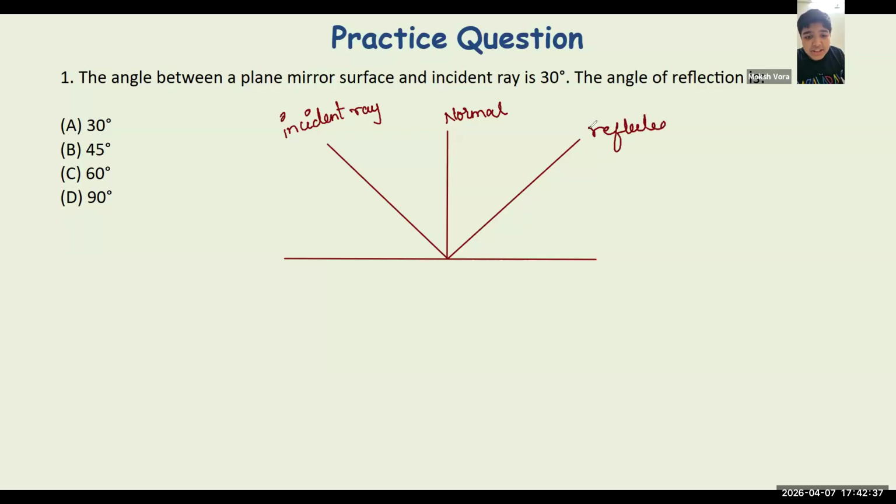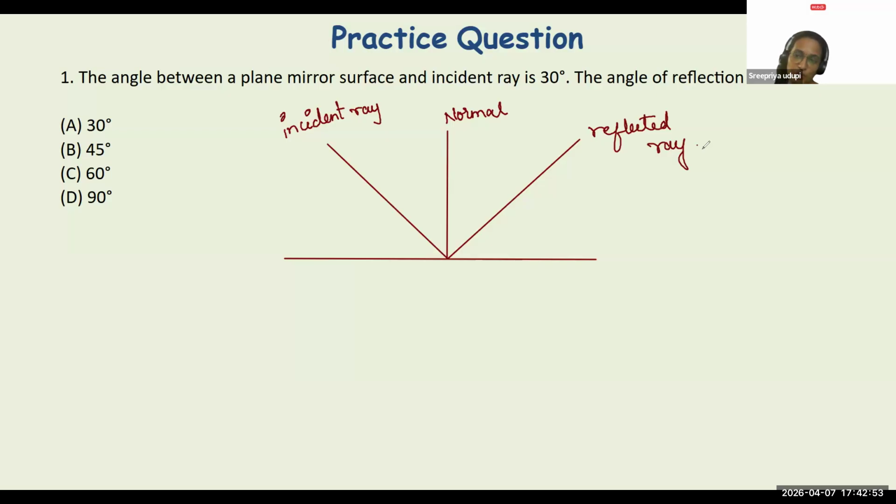Instead it is 90 minus 30, which is 60 degrees, as the normal is perpendicular to the plane mirror. Very good. Everyone listen up. Very good, those who have read the question perfectly.